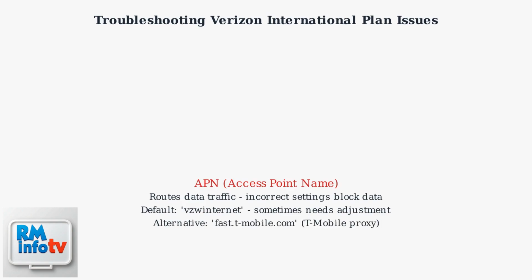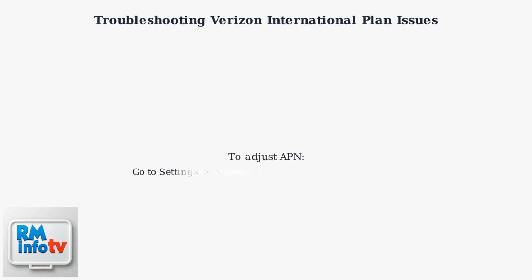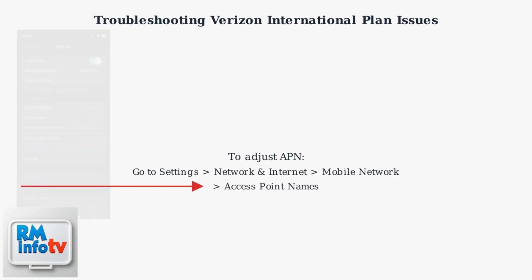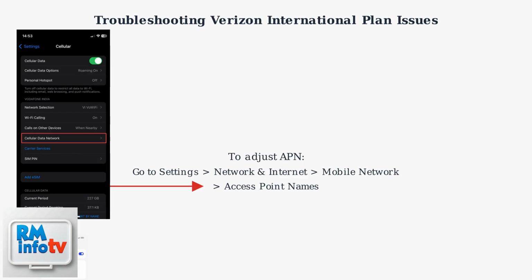Verizon's default APN is VZW Internet, but sometimes it needs to be adjusted, especially if the device isn't configuring it automatically. A quick fix is to try switching the APN to fast.tmobile.com, as a T-Mobile proxy can sometimes work. To adjust APN, go to your phone's mobile network settings, usually under Settings, Network and Internet, Mobile Network, Access Point Names. Incorrect settings block data, showing no internet errors.